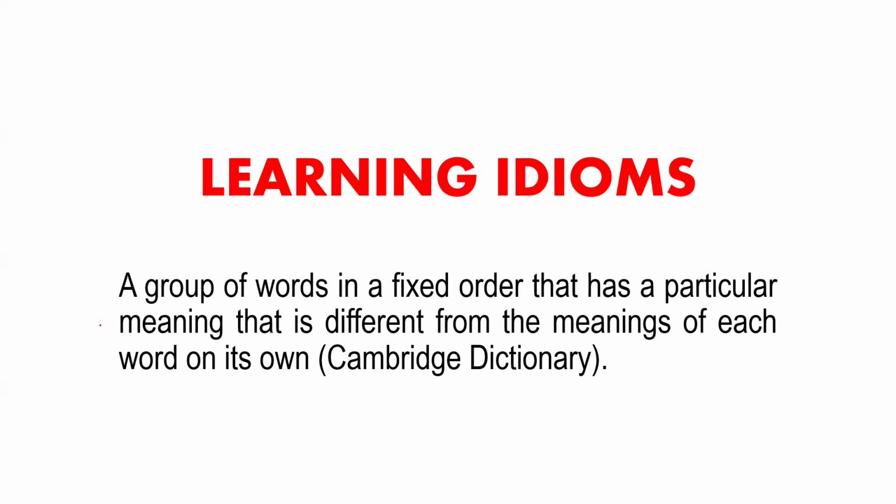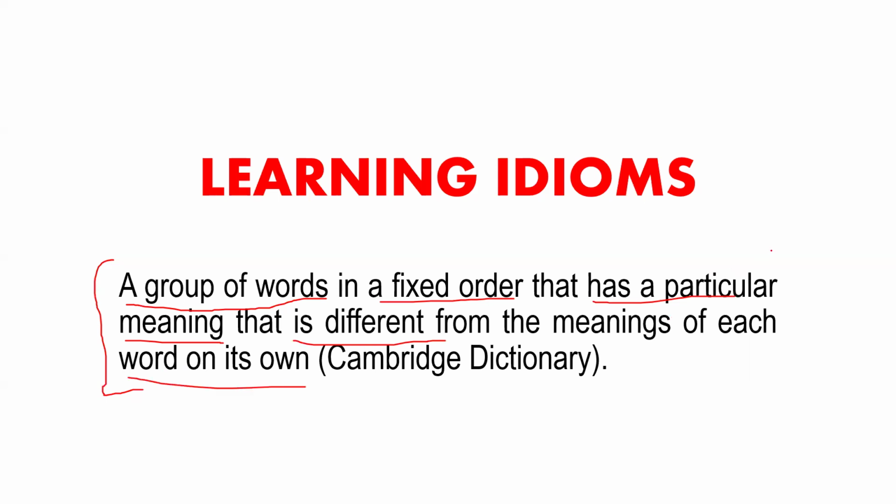So, what are idioms? This is a basic definition from Cambridge Dictionary, which says that idioms are a group of words in a fixed order that has a particular meaning that is different from the meanings of each word on its own.